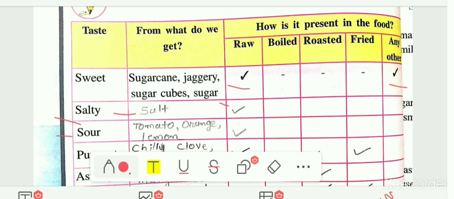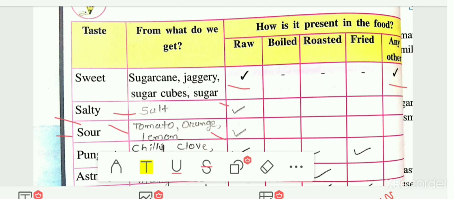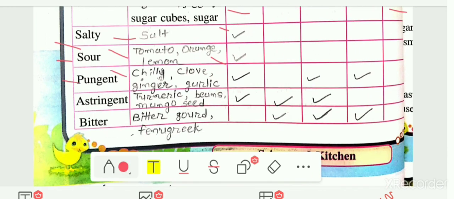Next taste is sour. So we are getting this sour taste from the tomato, orange and lemon, and we are using this directly. And if you are boiling this and then using it, then you can make the tick mark in boiled column also. The next taste is pungent taste. We are getting this from chili, clove, ginger and garlic. We are using this directly, that means raw, and some of us are using this in the roasted form and in the fried form also. So in that you can also make the tick mark.